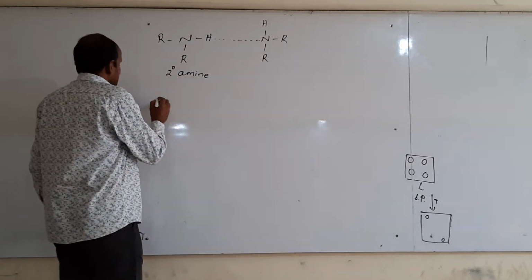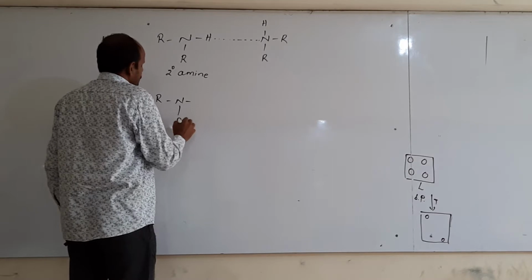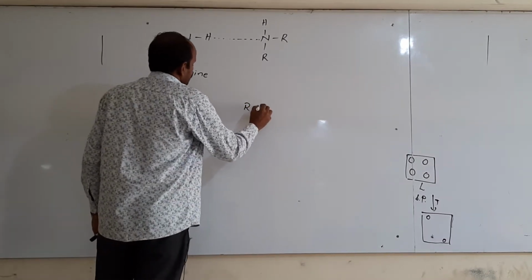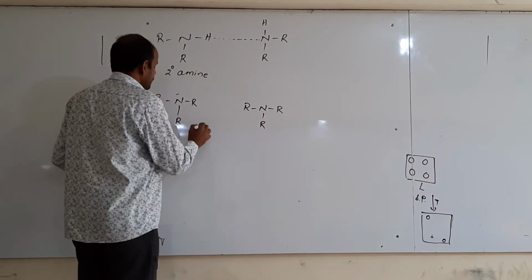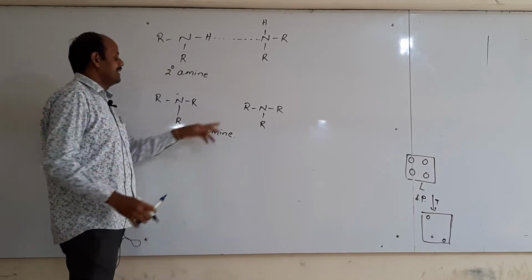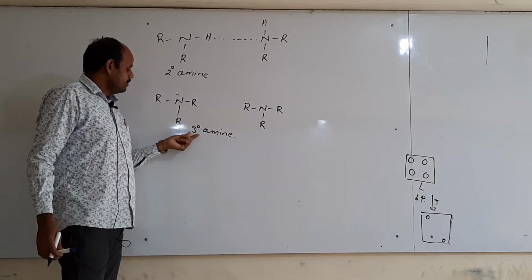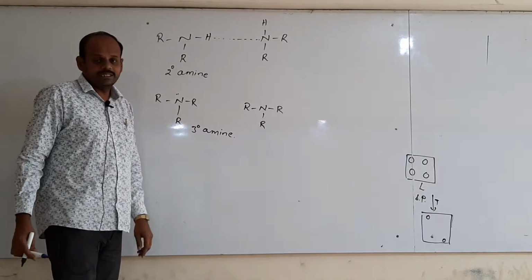If you take tertiary amines, R3N, here there is no hydrogen bonding present between two tertiary amine molecules. Why? Because there is no hydrogen. Thus these tertiary amines have a lower boiling point than secondary and primary amines.